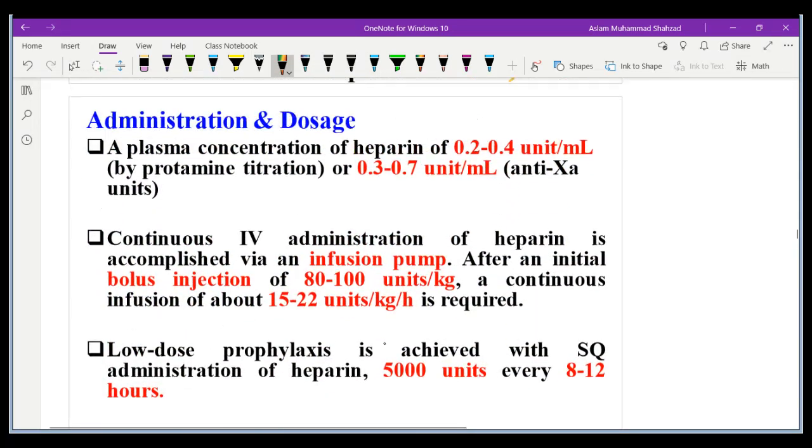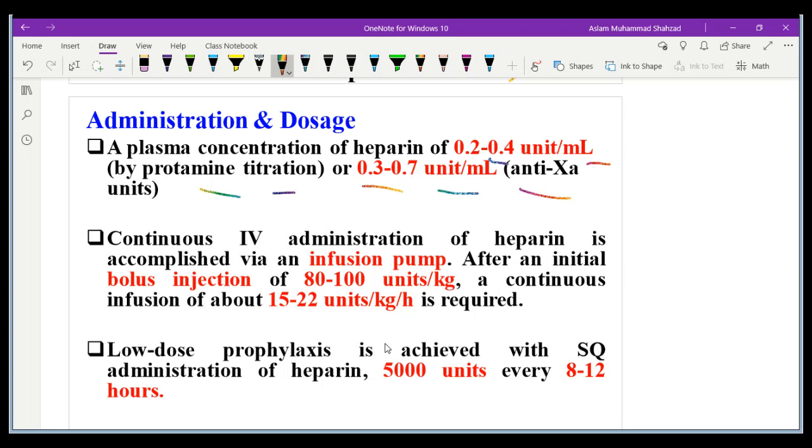When we talk about its administration and dosage, usually I don't describe the dosage, but here we need to know that we're talking about 0.2 to 0.4 units per ml. How can we identify this? Protamine titration is a method to determine the concentration of heparin. This is a chemical method, and I'm not going to explain it. Then the range is 0.3 to 0.7 units per ml. It is also known as anti-Xa units.